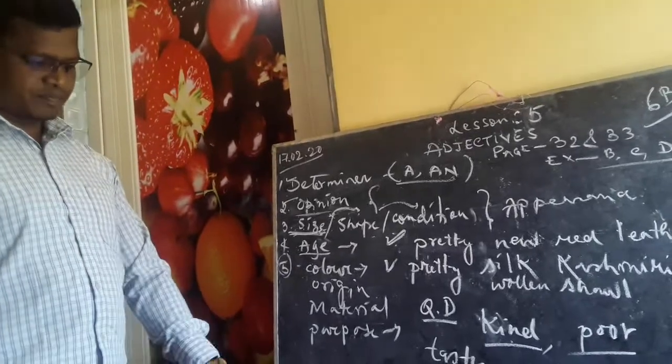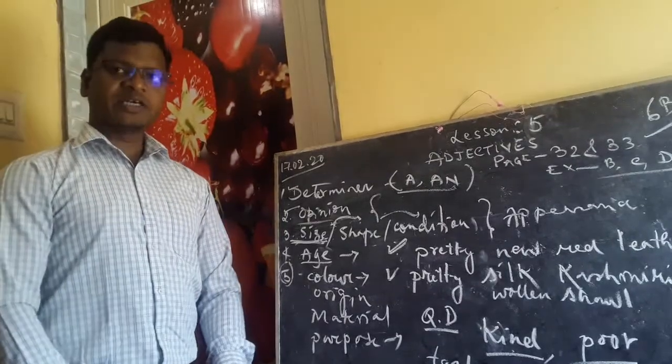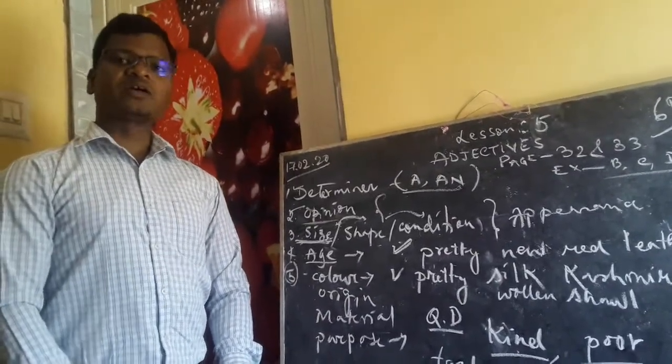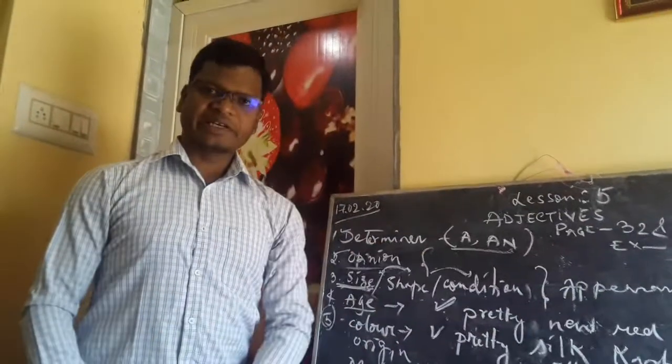Please write them down. So once again I am repeating, question number B, C and D you have to write in the copy. Please write question number B, C and D in the copy.